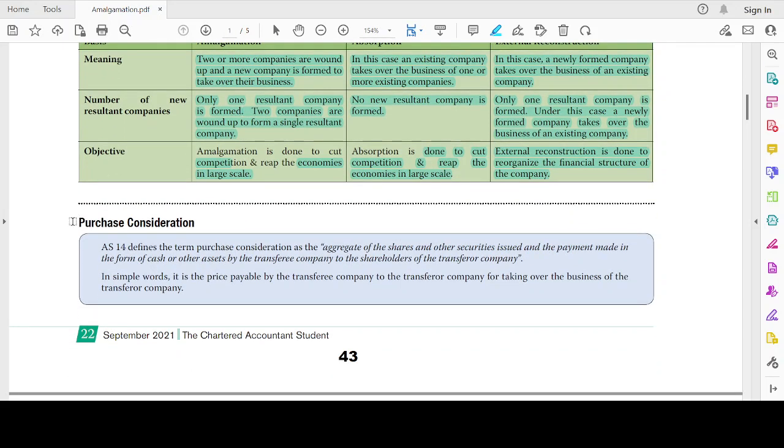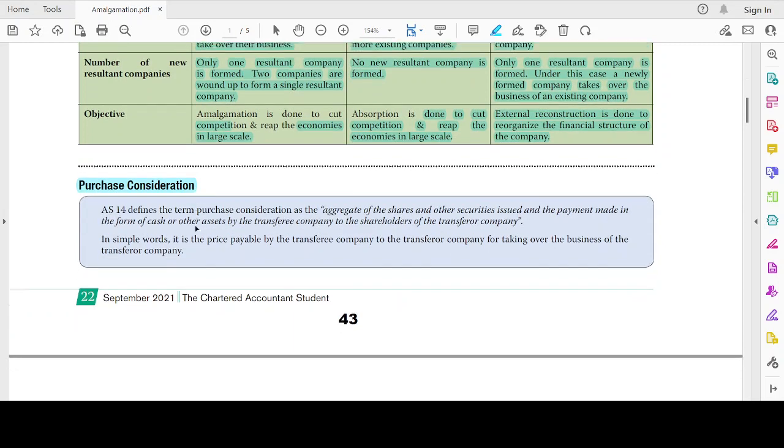Now, let's understand the key term purchase consideration. First, let's go over the definition and then we will understand it. AS 14 defines the term purchase consideration as the aggregate of the shares and other securities issued and the payment made in the form of cash or other assets to the shareholders of the transferor company. It is nothing but the aggregate of the shares and other securities being issued and any cash or other assets given by the transferee company to the shareholders of the transferor company.